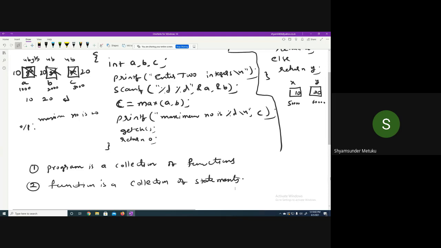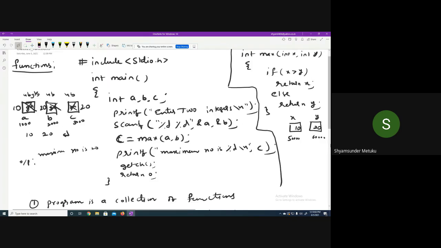Four statements, right? So a function is a collection of statements, and a program is a collection of functions. Is it clear?